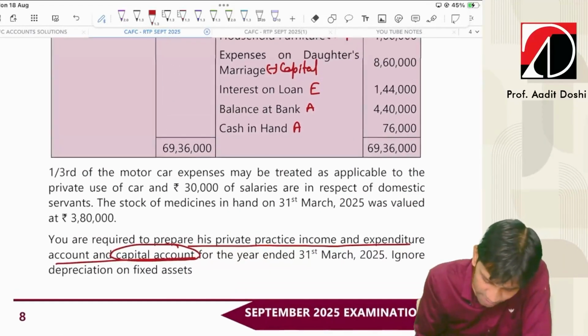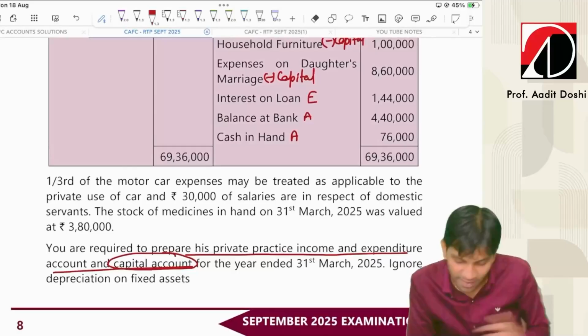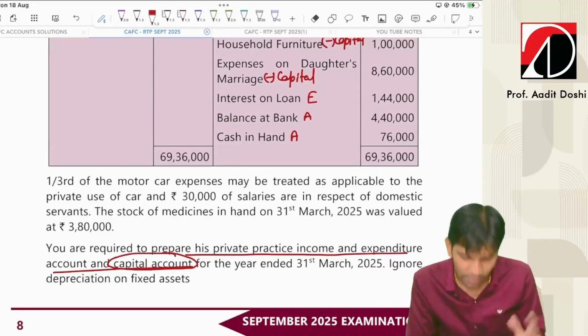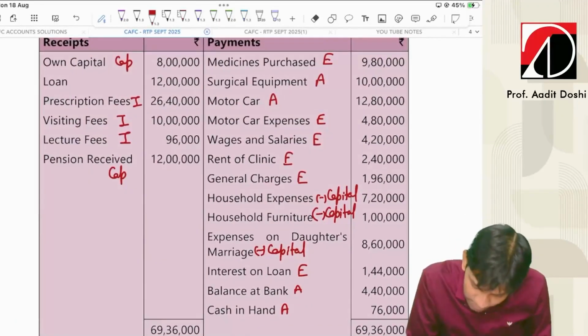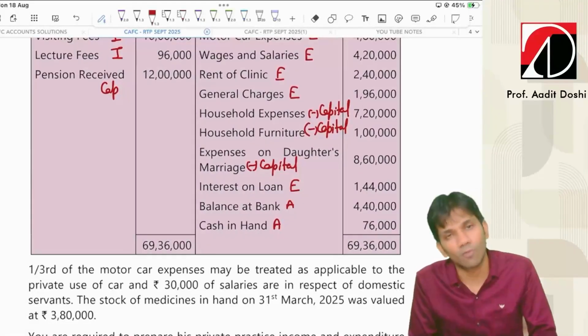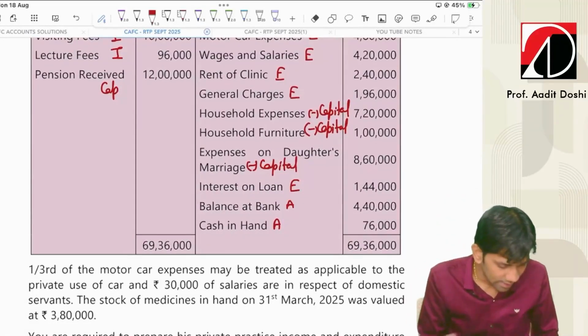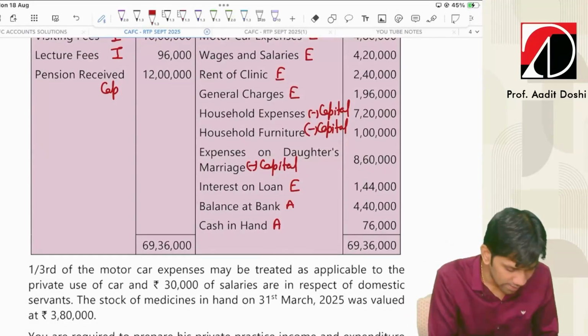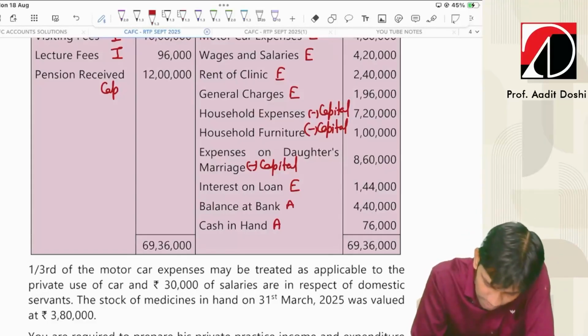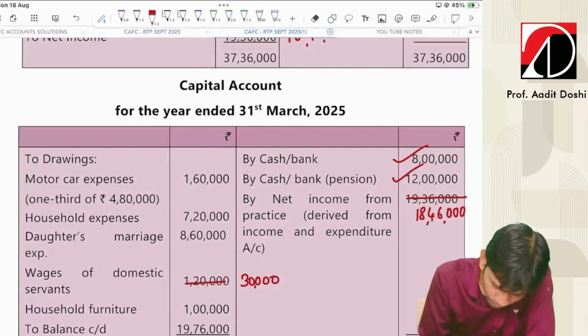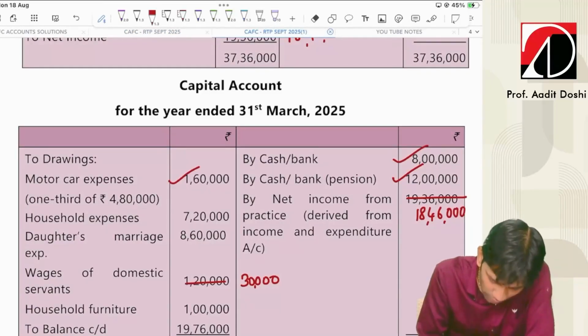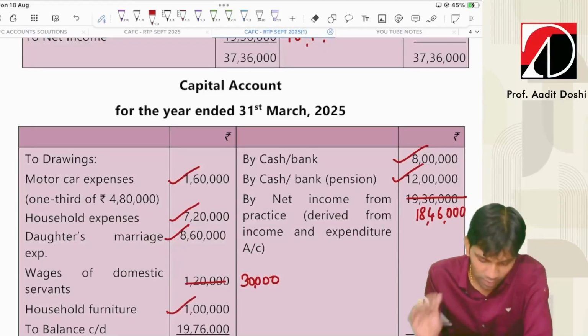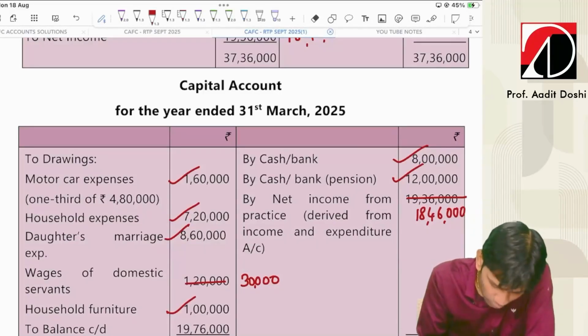1/3 of the motor car expense may be treated as applicable for private use of the car. So for motor car expenses, we'll see this 4,80,000, out of that 1/3. 4,80,000 into 1 by 3 comes to 1,60,000 only. Again, that will be treated as drawings. So let's check this. Yes, capital account 1,60,000 drawings, household expenses, daughter's marriage, and household furniture, all were drawings. Yes, so all drawings recorded here.